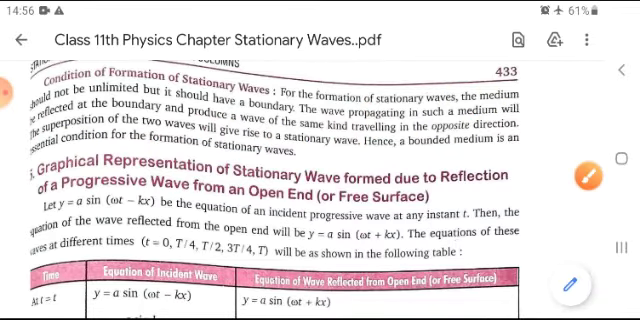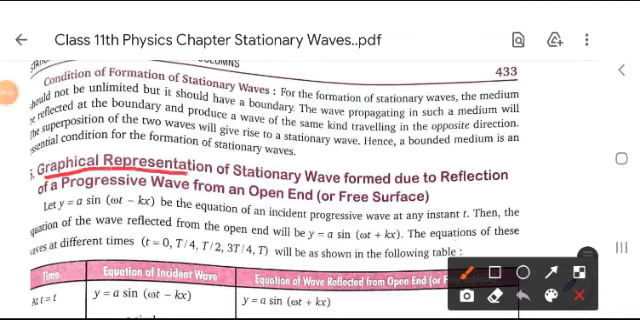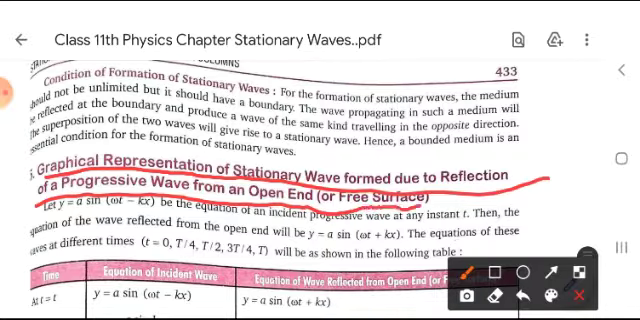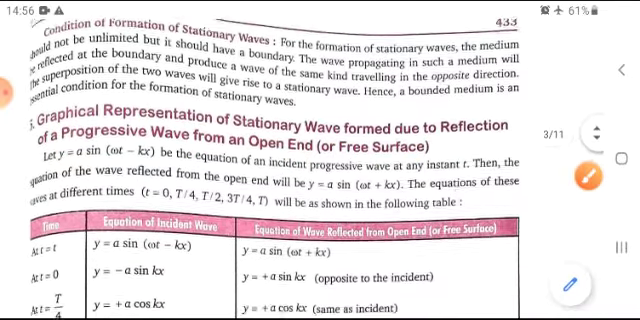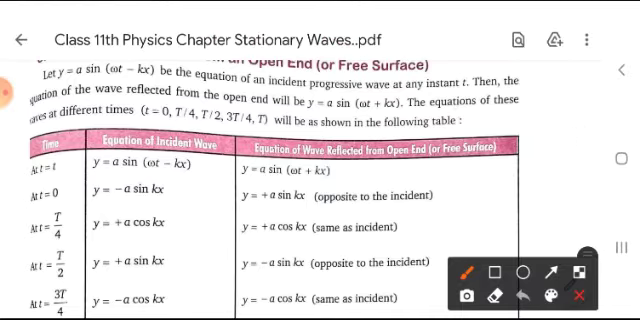Now, moving forward, what is happening here? The next point is the graphical representation of a stationary wave formed due to reflection of a progressive wave from an open end or free surface. All of you know the equation y is equal to a sin(omega t minus kx) is the equation of the incident progressive wave at an instant t. Then the equation of the reflected wave is y is equal to a sin(omega t plus kx).